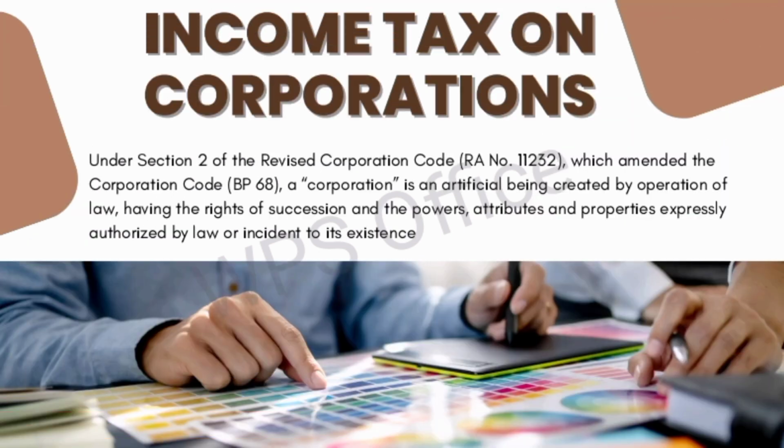Section 2 of the Revised Corporation Code, RA number 11232, defines a corporation as an entity formed by legal mandate, possessing the rights of succession and the powers, attributes, and properties explicitly granted by law or inherent to its existence.